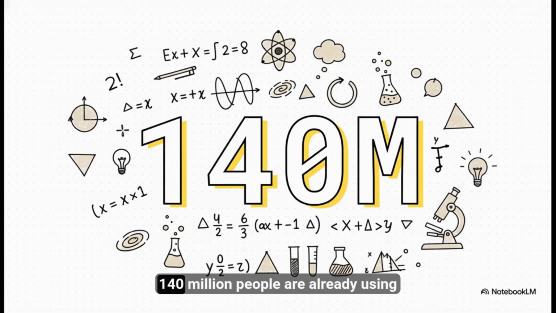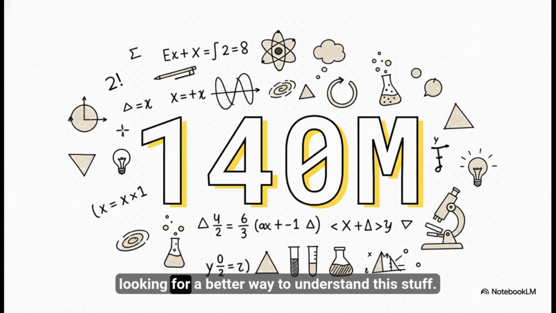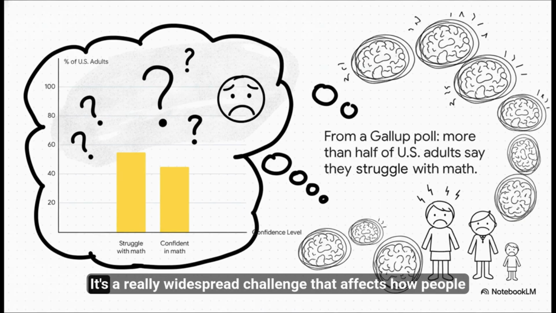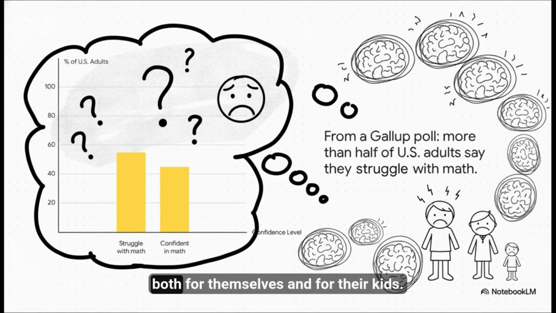Every single week, 140 million people are already using ChatGPT to get help with math and science. That is a huge, huge number of people out there actively looking for a better way to understand this stuff. And there's a very real reason for that. A recent Gallup poll found that more than half of adults in the US say they struggle with math. So this isn't some small niche problem. It's a really widespread challenge that affects how people feel about learning, both for themselves and for their kids.